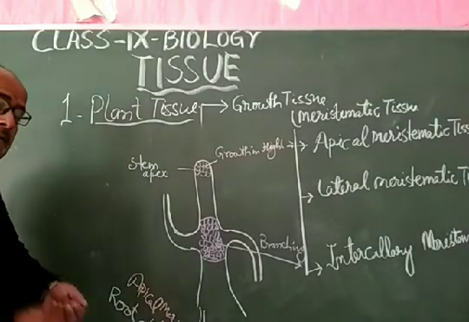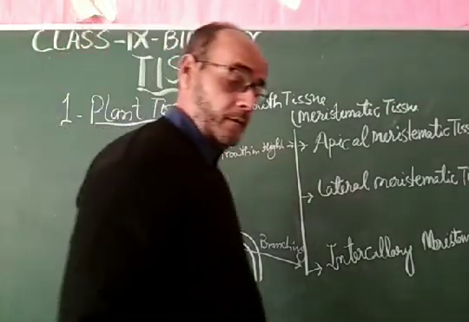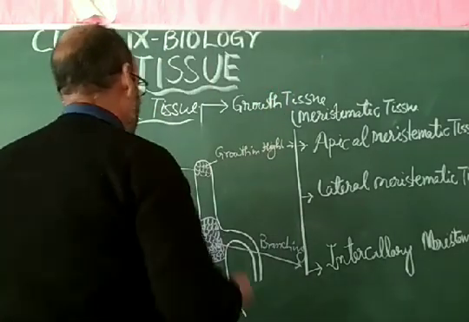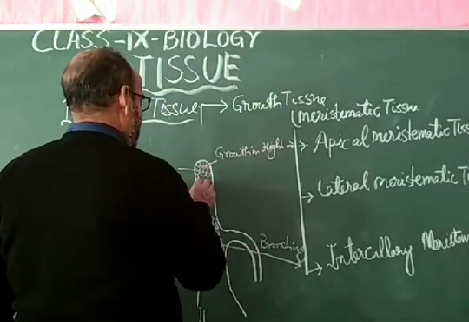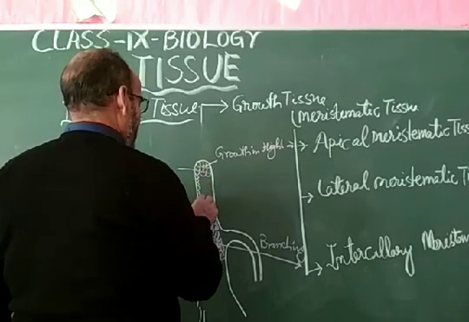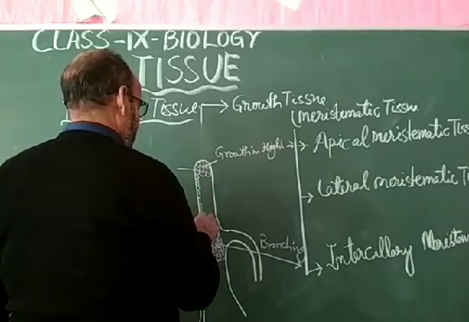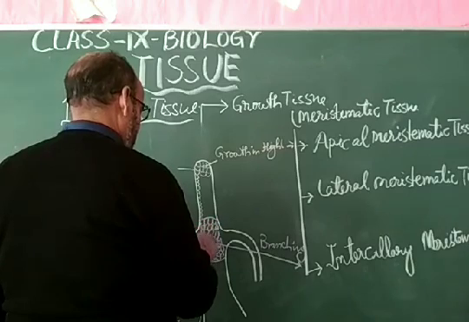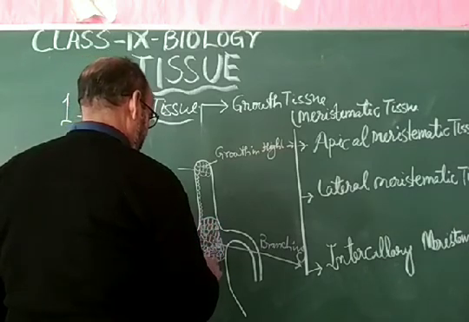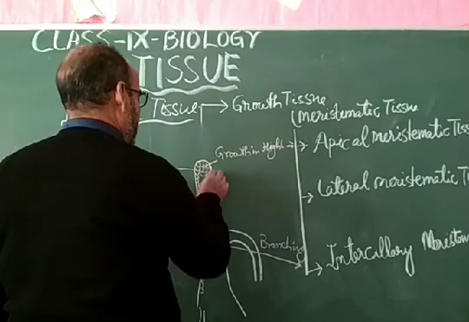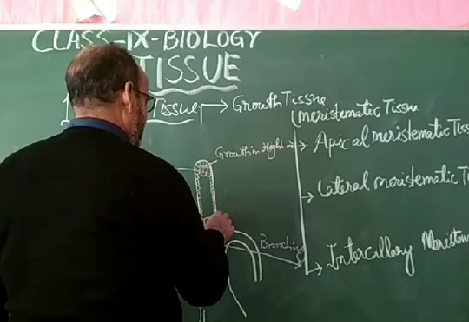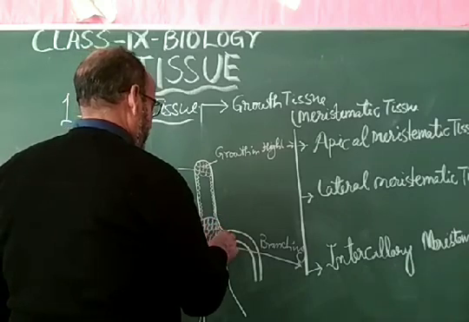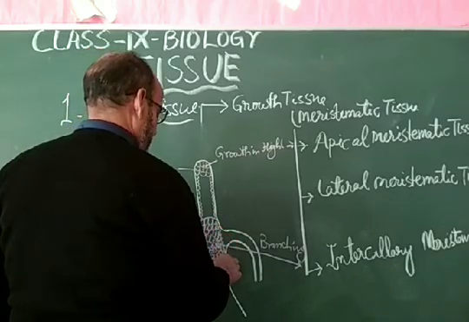And dear students, there are some tissues which are growth tissue. They are found laterally on the stem of the plant, and they are responsible for increasing girth or increasing height of the plant.